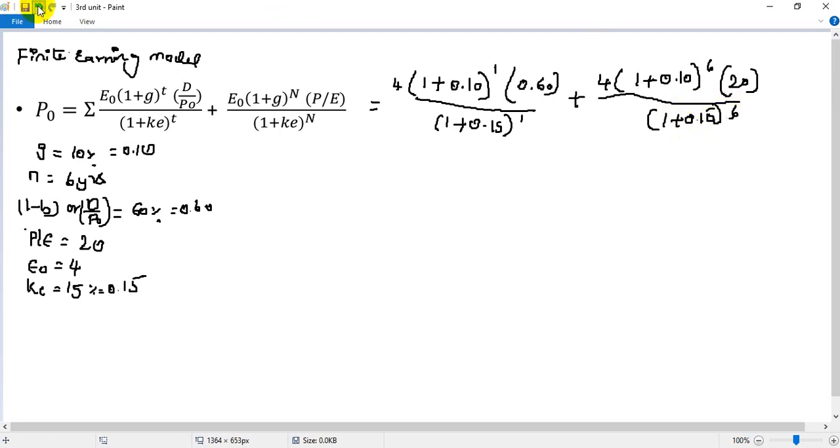I'm just going to write it down clearly. 1.15 power 6, if you calculate this, you are going to get 2.296 plus 74.6. This will come to 76. So your answer is, the current price is 76.